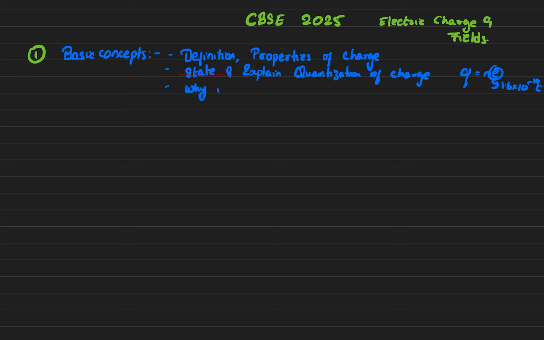Next, you must know why charge is conserved. Because the basic unit of charge is electron, and electron can neither be created nor be destroyed. You cannot destroy an electron or create an electron. So the basic charge is always going to be conserved. Electron is going to move from one medium to another, right? If I have an electron here, it will go here or it will go here, but it cannot get destroyed. Electron is moving from one place to another. That is the reason why charge is conserved.